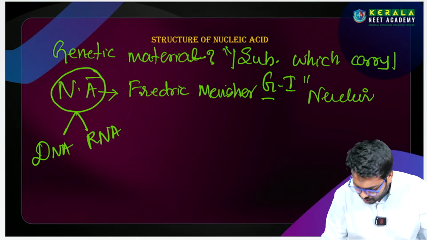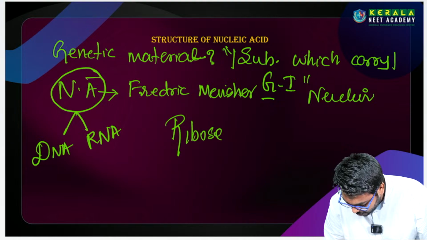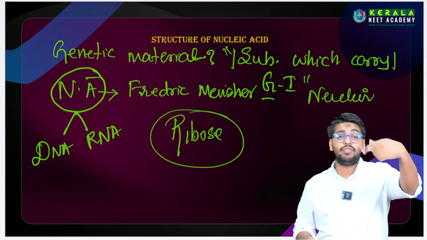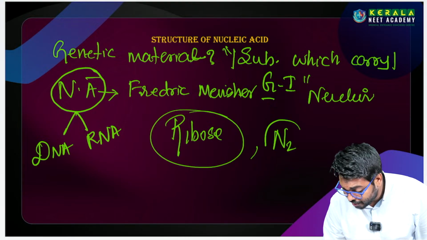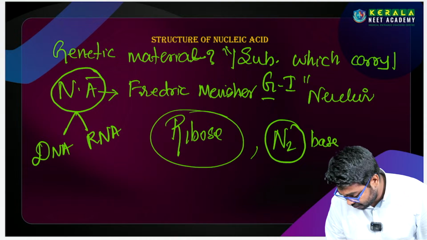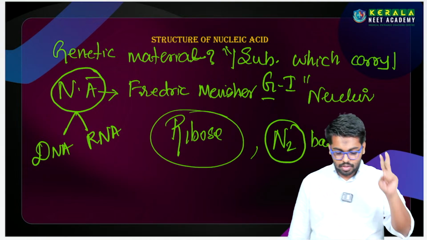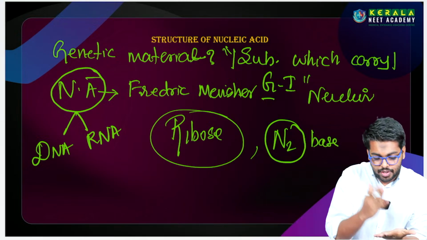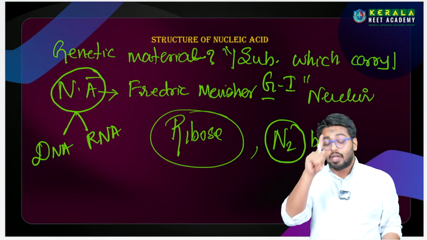One is in the sugar, ribose, which we will discuss in detail in future, and the other difference is in the nitrogenous base. These two differences make them differ. Nucleic acids are two types, but what is the problem?